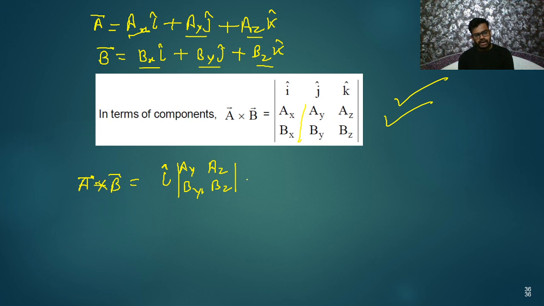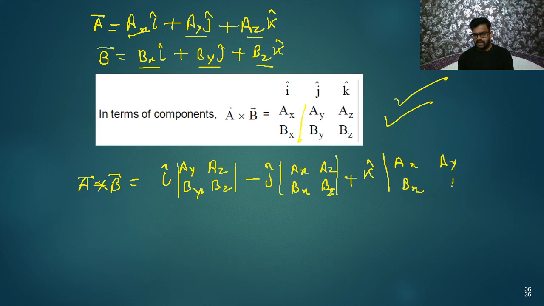Now you write here minus j cap. Now leave the multiples of j cap and write all other things here. So ax az, bx bz. I'm not writing here by and ay. Why? Because they are multiples of j cap. Next, k cap. You just write the multiples of i and j, leave the multiple of k cap. So ax, ay, and here you will write bx and by.